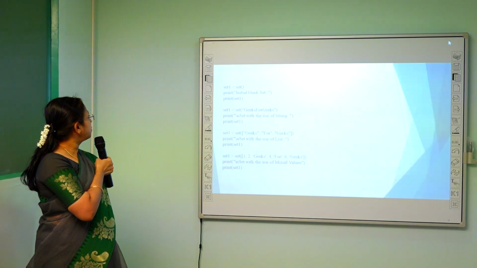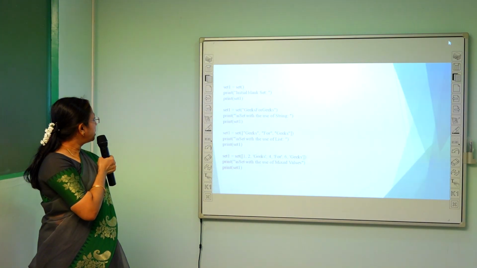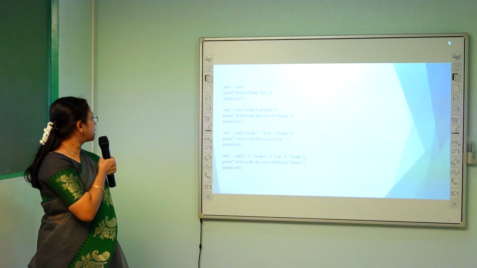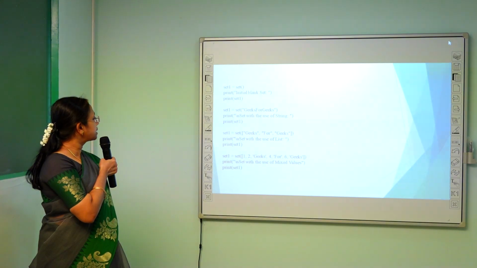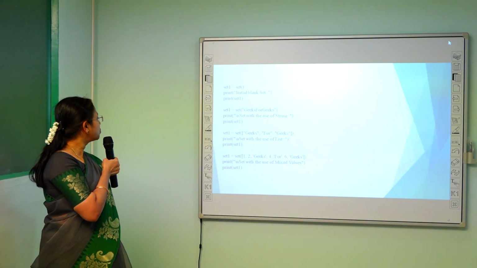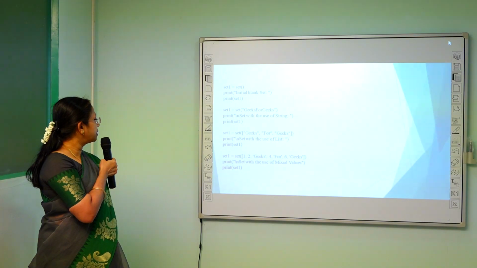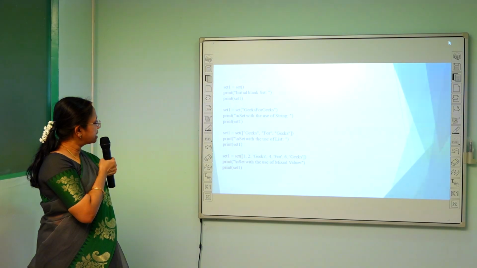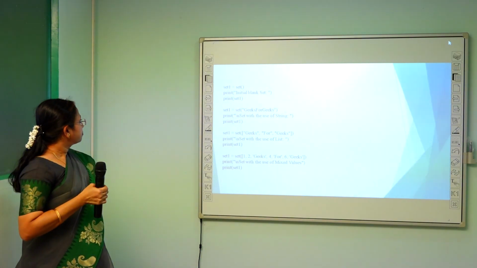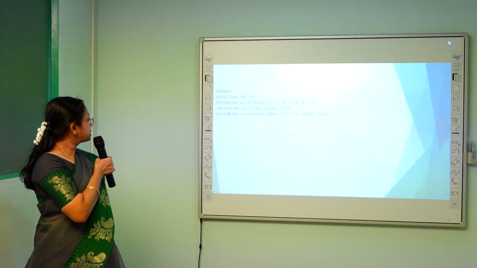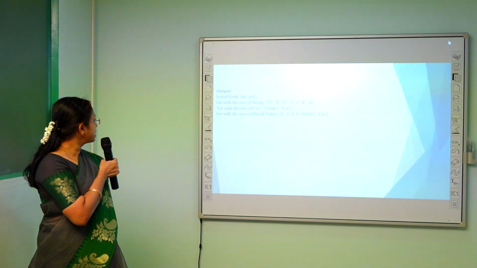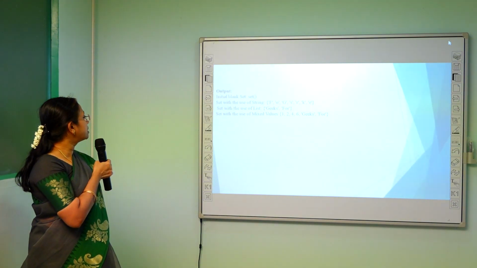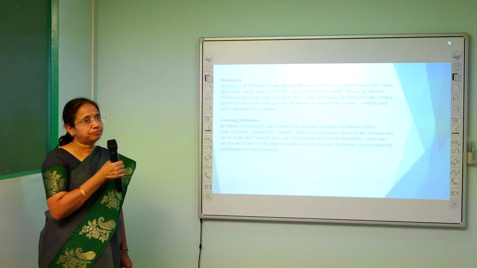Next, for example, in set 1, a set is created as an empty set. Next, in the second example, it is created with the use of strings. In the third one, the set is created with list values. And in the last example, we can see mixed values, that is integers and strings, nested inside a list. The output here we can see is the initial blank set, then a set with the use of strings, a set with the use of a list, and a set with the use of mixed values.